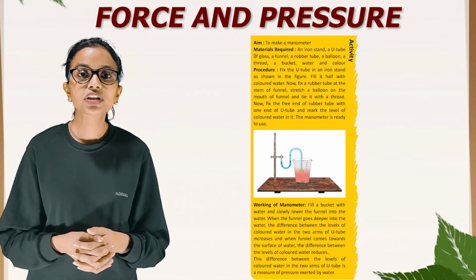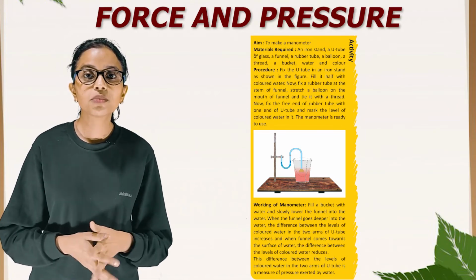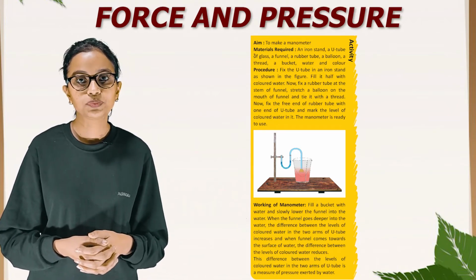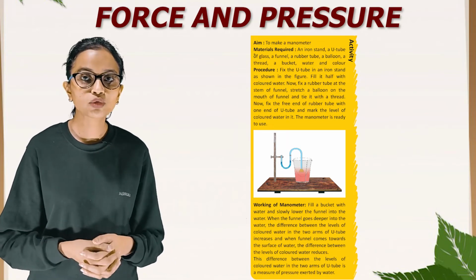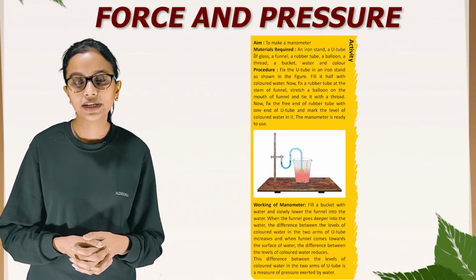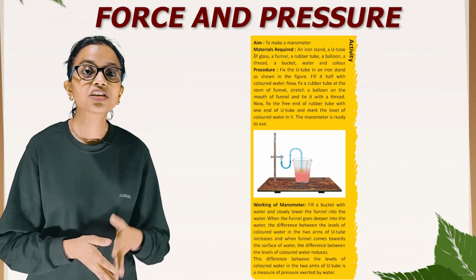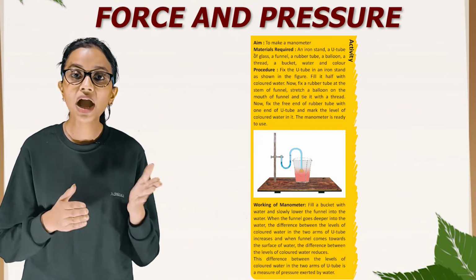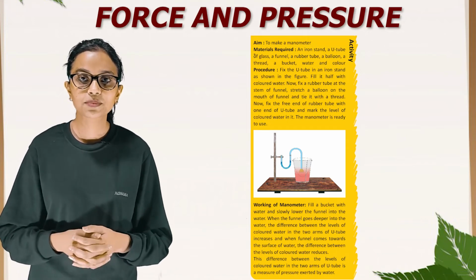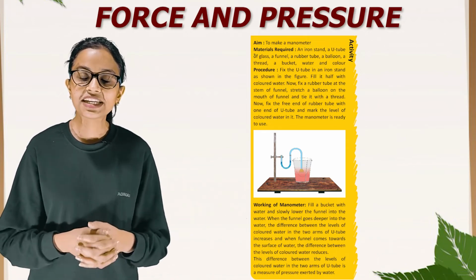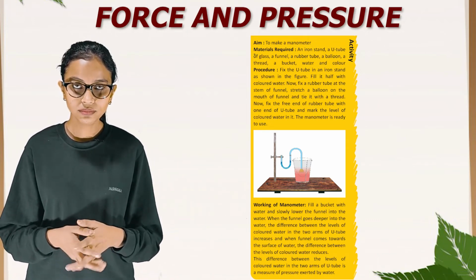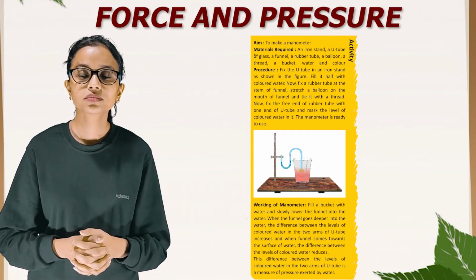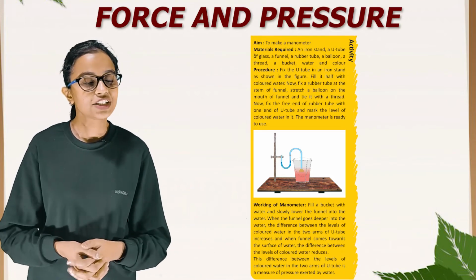Fill it half with colored water. Now fix a rubber tube at the stem of funnel. Stretch a balloon on the mouth of funnel and tie it with the thread. Now fix the free end of rubber tube with the one end of U-tube and mark the level of colored water in it. The manometer is ready. The manometer is ready to use.